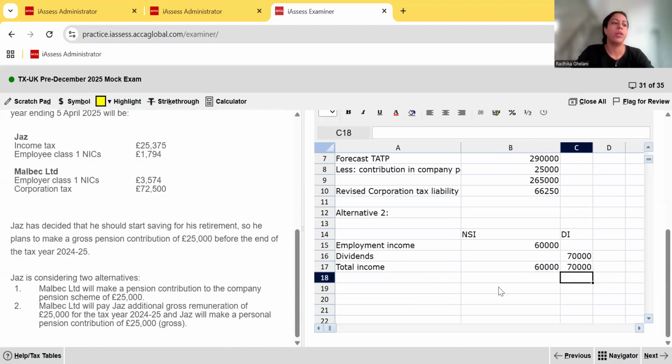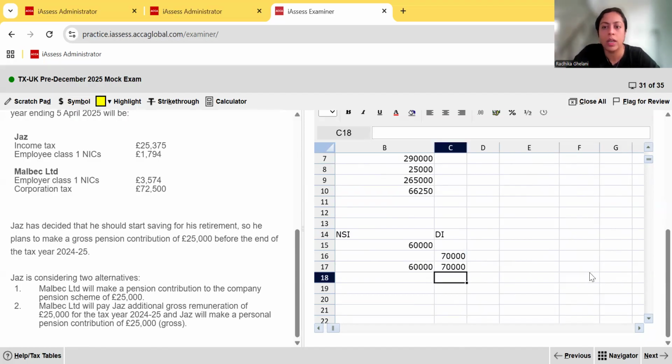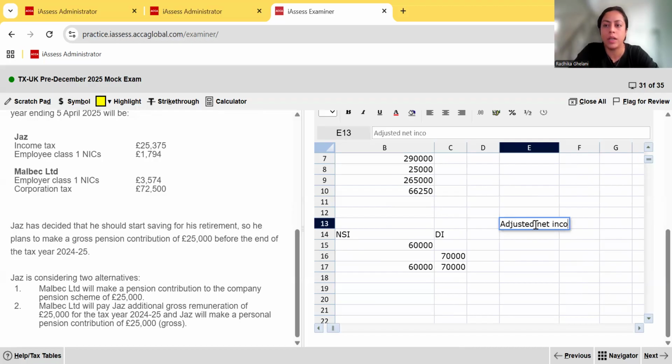Okay, now at this point, you take a break. Remember what we said, that you need to go on the side and compute your adjusted net income. Whenever there's gross gifted donations and gross personal pension contributions, you are going to have a working for adjusted net income. And remember, a person's personal allowance depends on their adjusted net income. So you come there on the side and you put there adjusted net income.